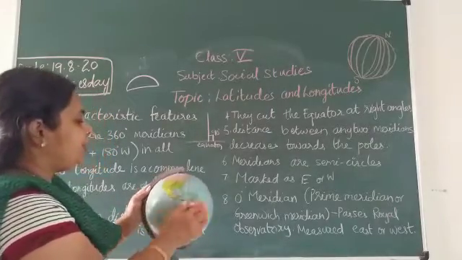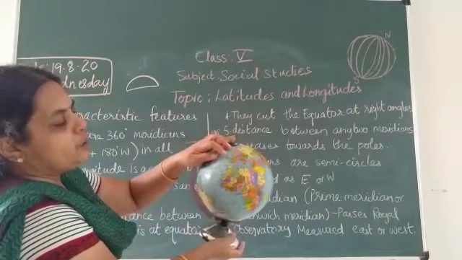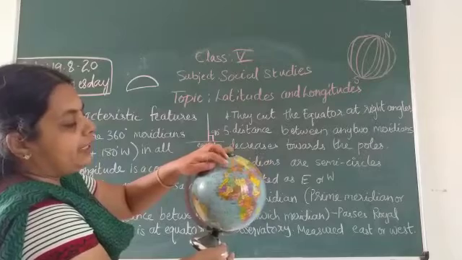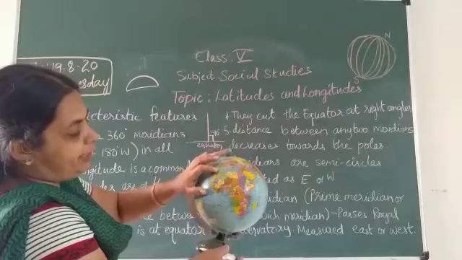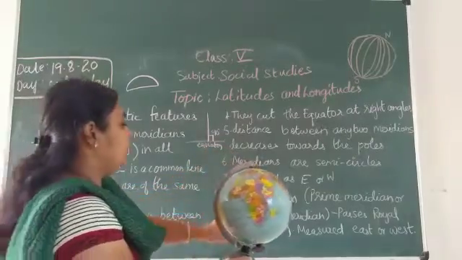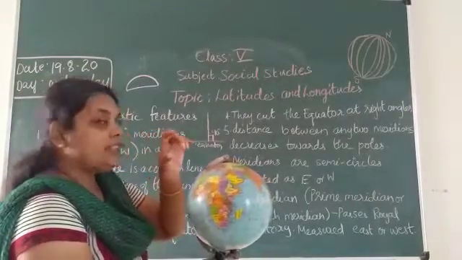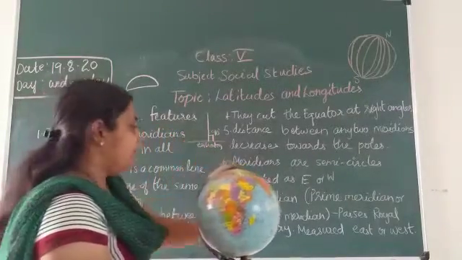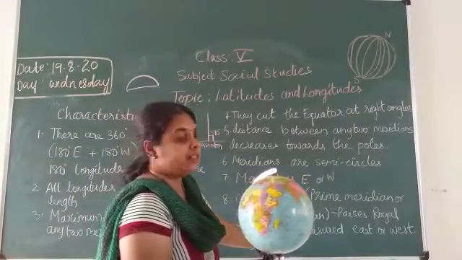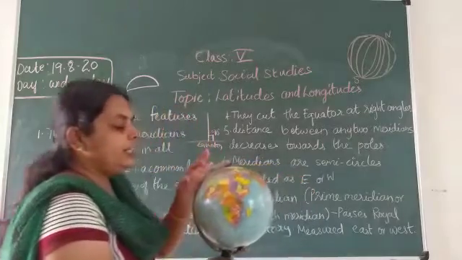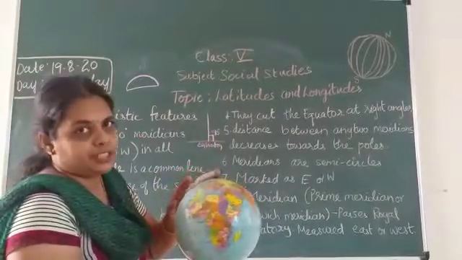As I told you, the 0-degree meridian, or the prime meridian, passes through Greenwich near London. London is in the UK. That line passes through the Royal Observatory, the place where the 0-degree meridian location is. It is a science lab, children. Here the longitudes are measured as east or west.